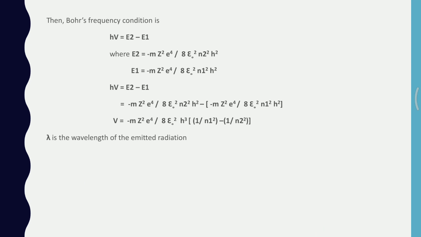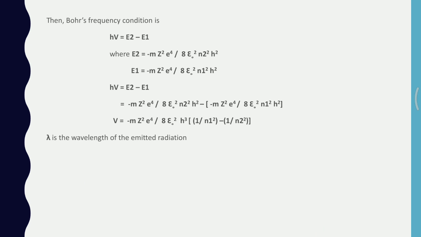Here E2 is the energy of the electron in the second energy state, given by minus m z square e to the power of 4 divided by 8 epsilon naught square n2 square h square. E1 is given by minus m z square e to the power of 4 divided by 8 epsilon naught square n1 square h square. And h nu is given by E2 minus E1.